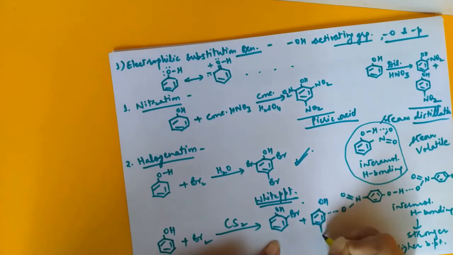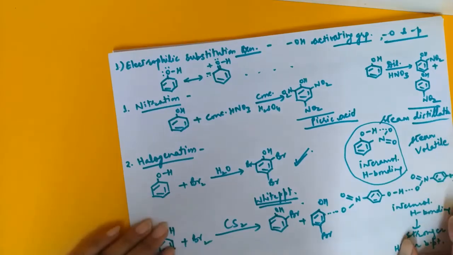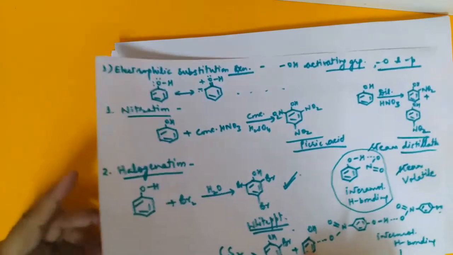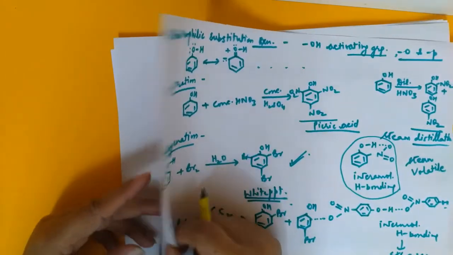So if we want to get mono-substitution in phenol with bromine, then we have to take bromination in presence of a non-polar solvent. If we want to do tri-substitution, then it has to be in presence of a polar solvent. So this is all about this reaction.